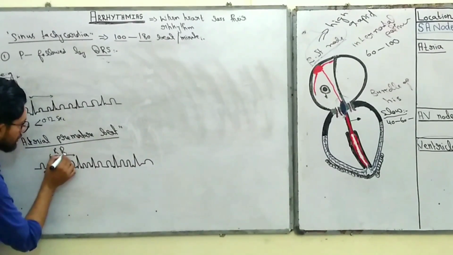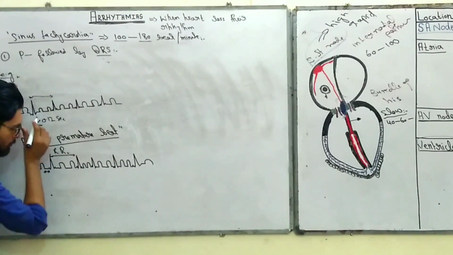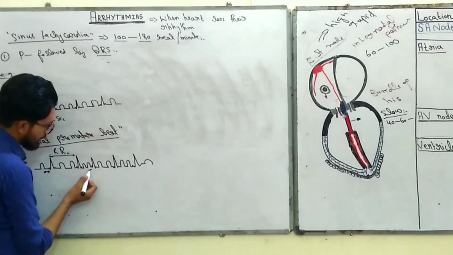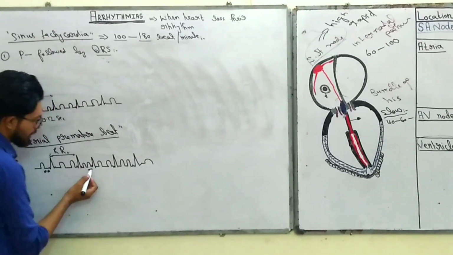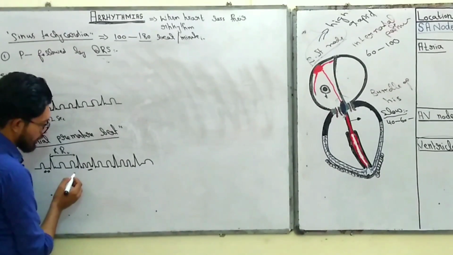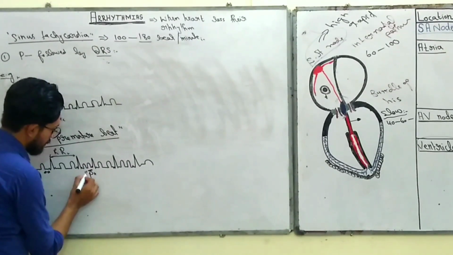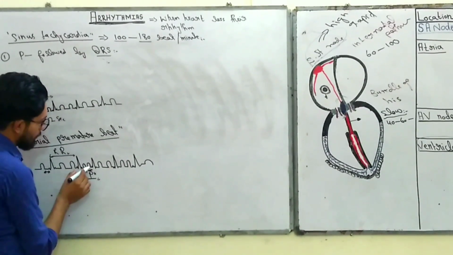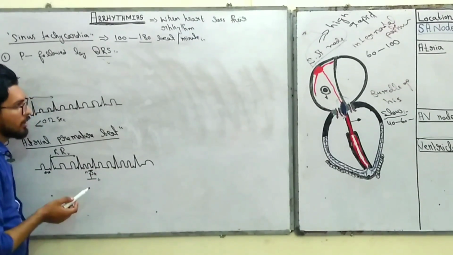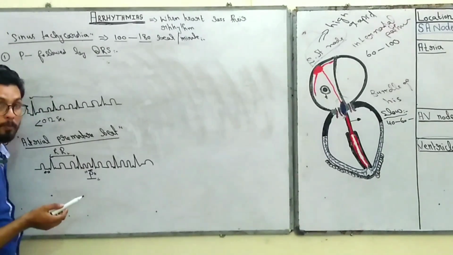This is the normal R to R length, but you can appreciate that this P wave is premature, or we can say it is present in between the normal SA nodal depolarization. This P wave is a premature P wave. Why is it called premature? Because it appears before the normal SA node fires to produce P waves, right?